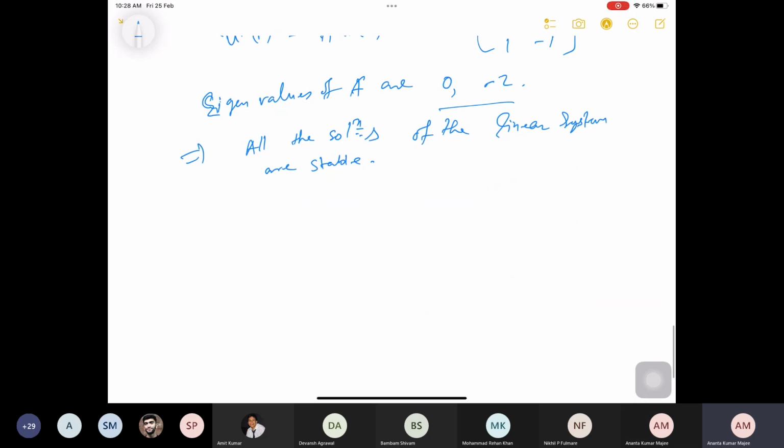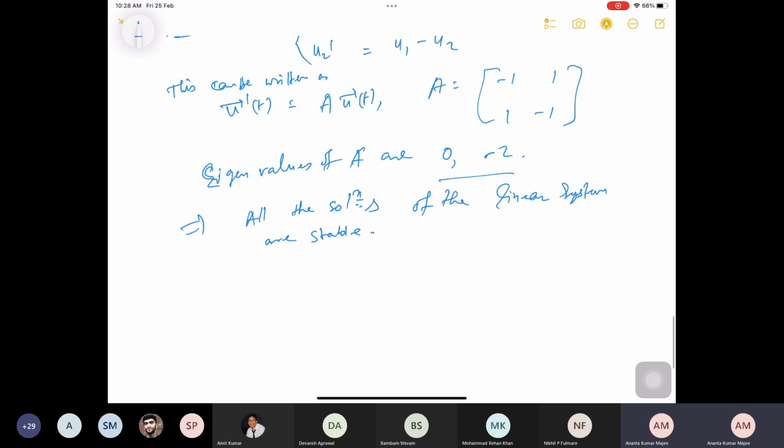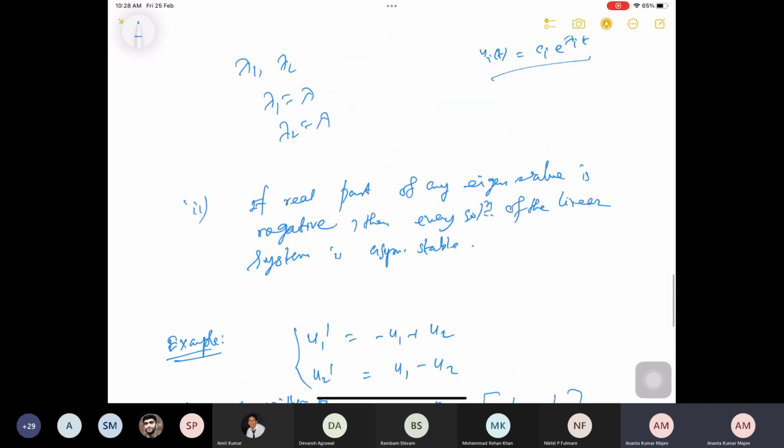Okay, you can also find many examples in this form. If the real part of any eigenvalue is negative, or in particular all the eigenvalues are negative, then every solution of the linear system is asymptotically stable.